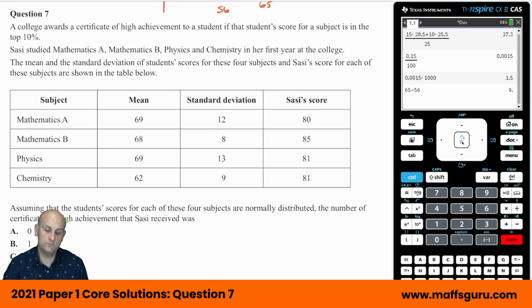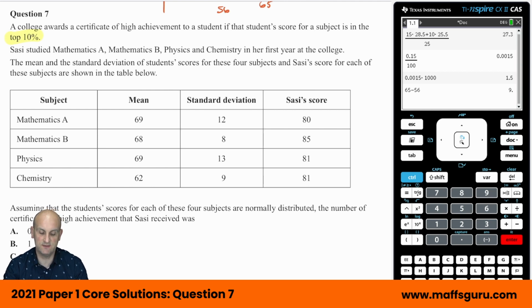Question number 7. A college awards a certificate of high achievement to a student whose scores for a subject are in the top 10%. Now, I'm going to be honest with you guys, this question's thrown me a little bit. I'm going to give my answer, hopefully it's going to be the right one, but I'll explain why it's thrown me a bit.